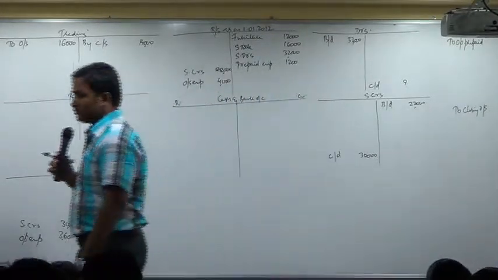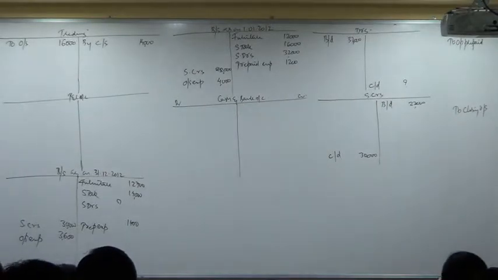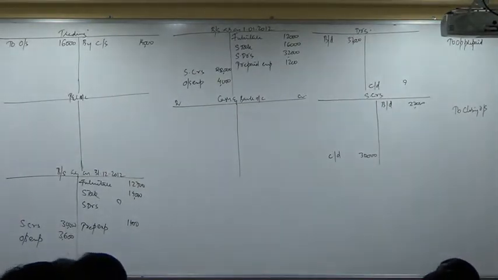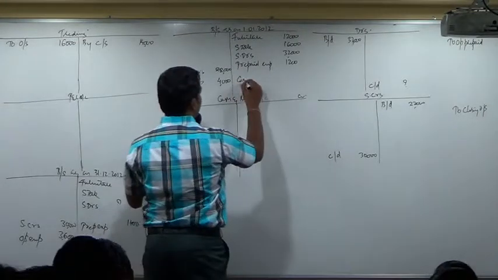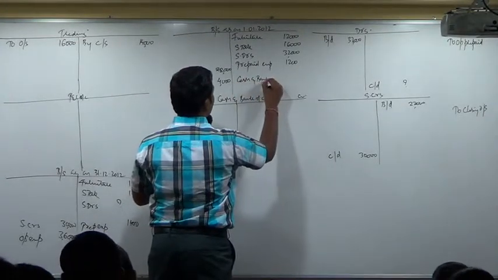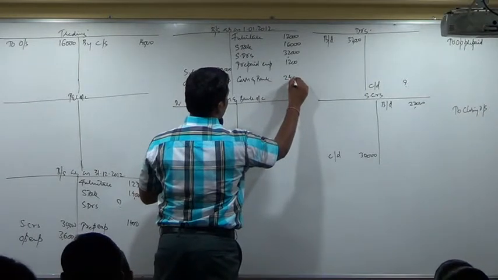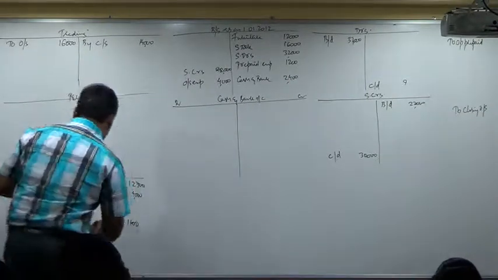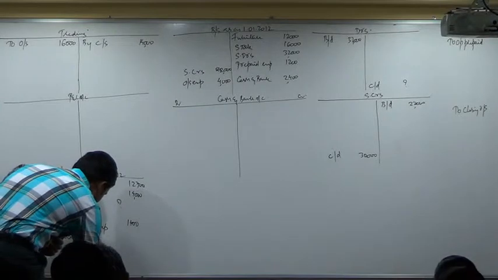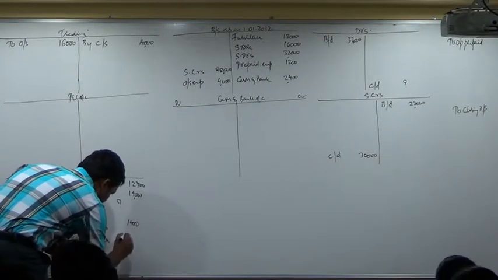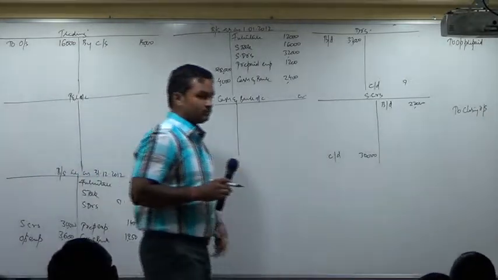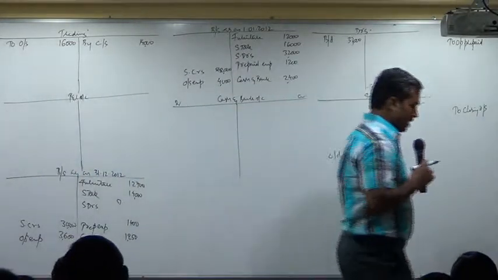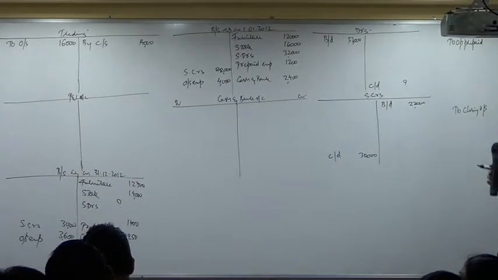Next. Cash in hand, cash at bank. Opening and closing is given to you. Cash at bank, how much? 2400. Here cash at bank 1250.